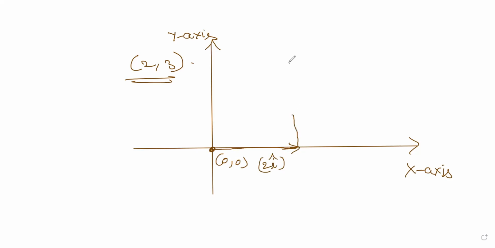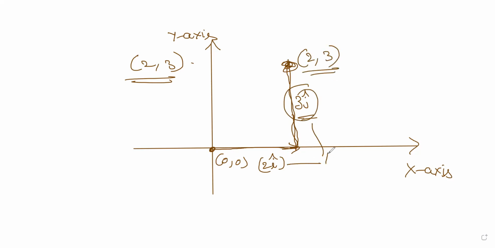So I did the 2I cap first. And then what I had to do later? I had to do 3J cap, right? That is what I had to do. So it is a combination of these two movements. You are reaching the point 2, 3 with the combination of these two movements.